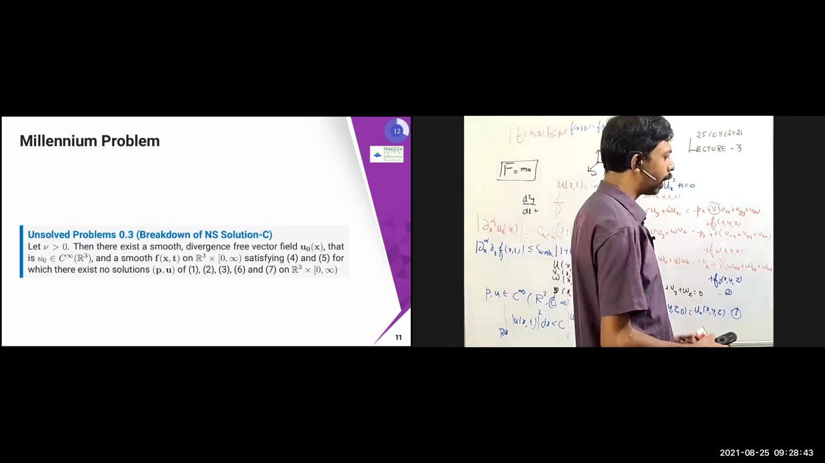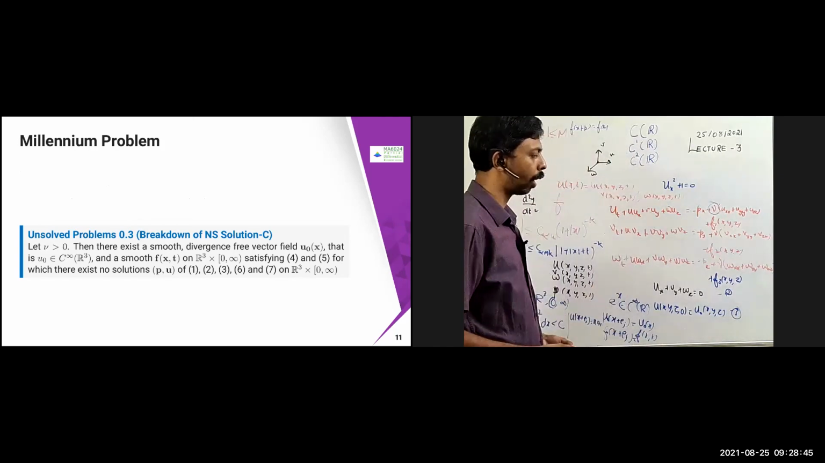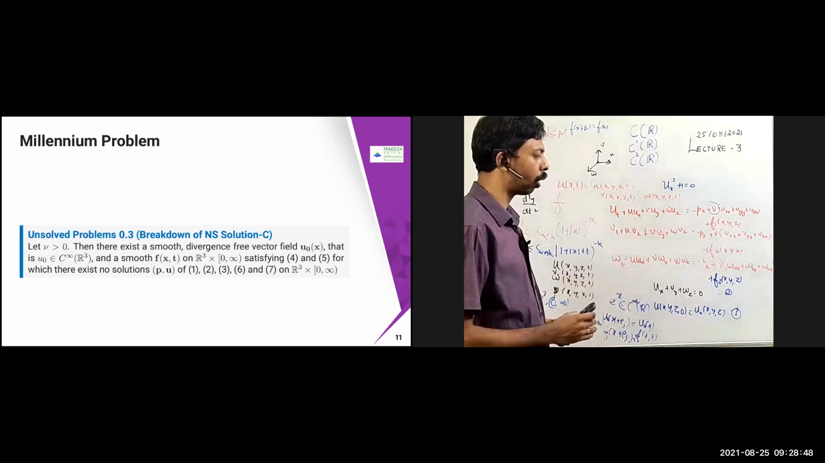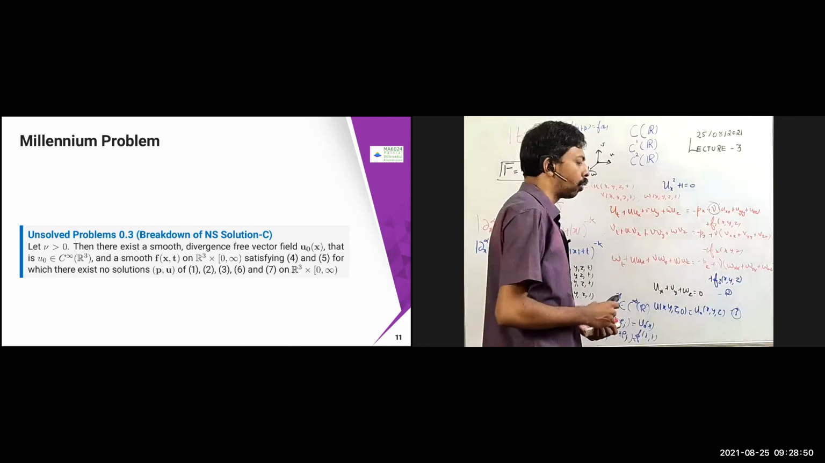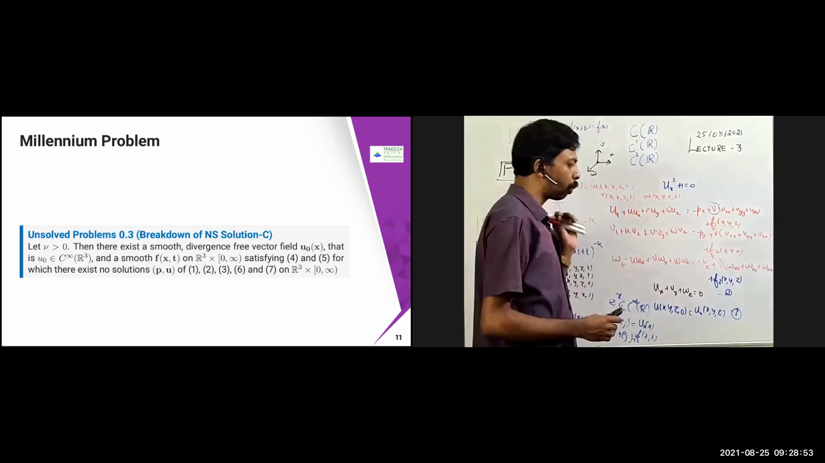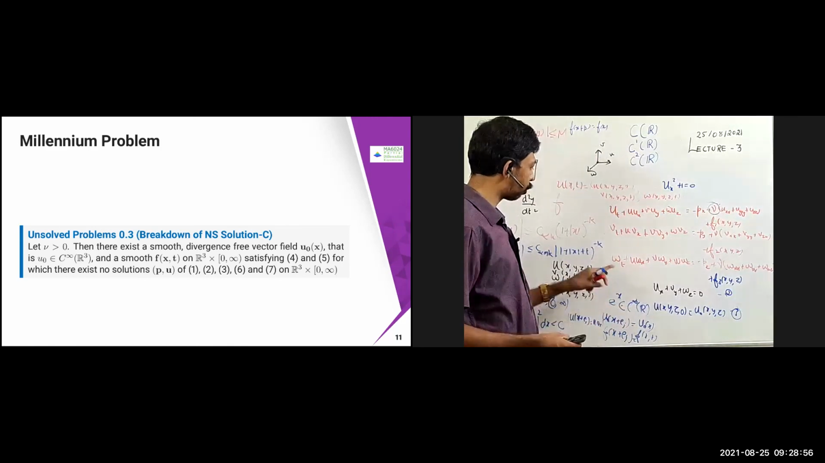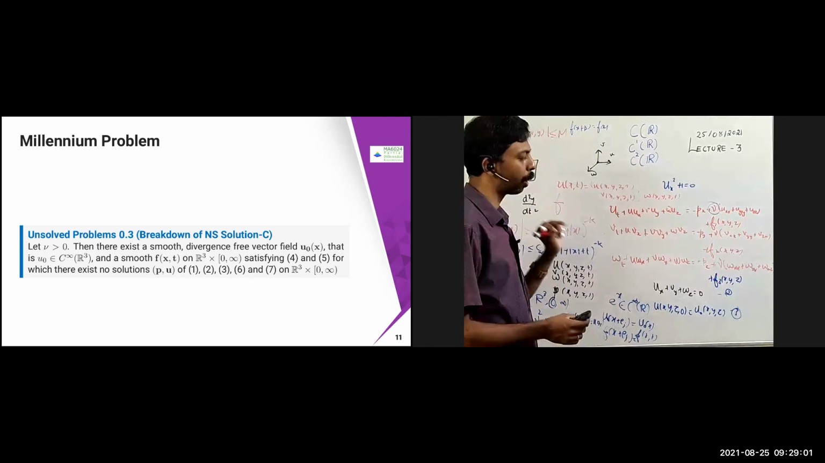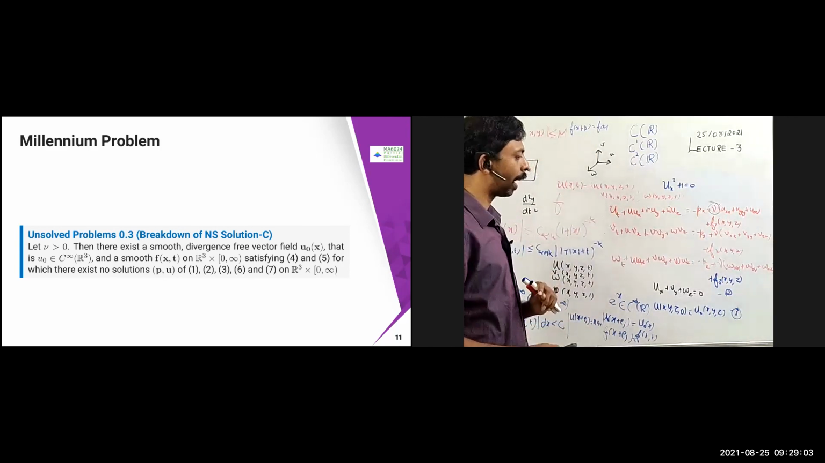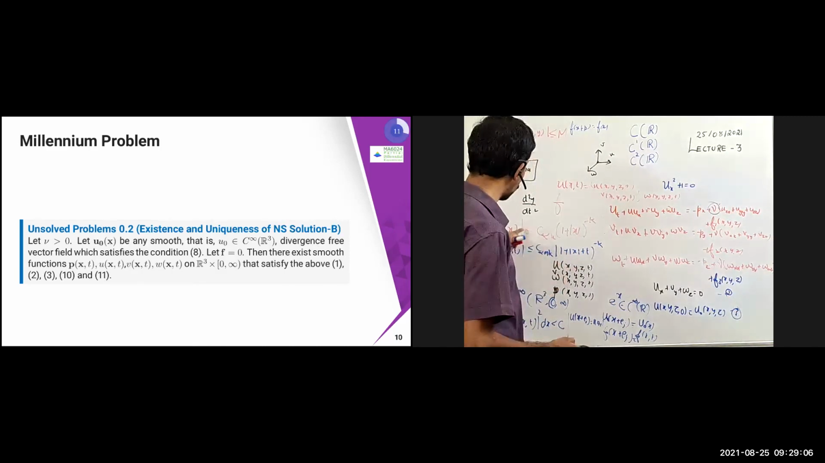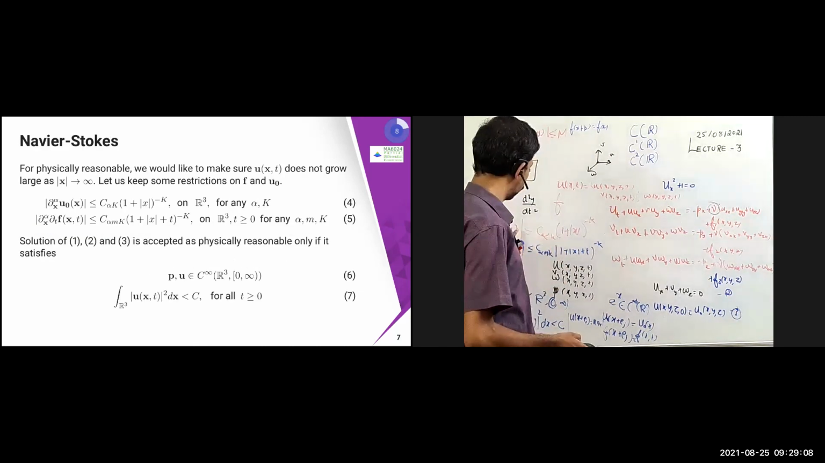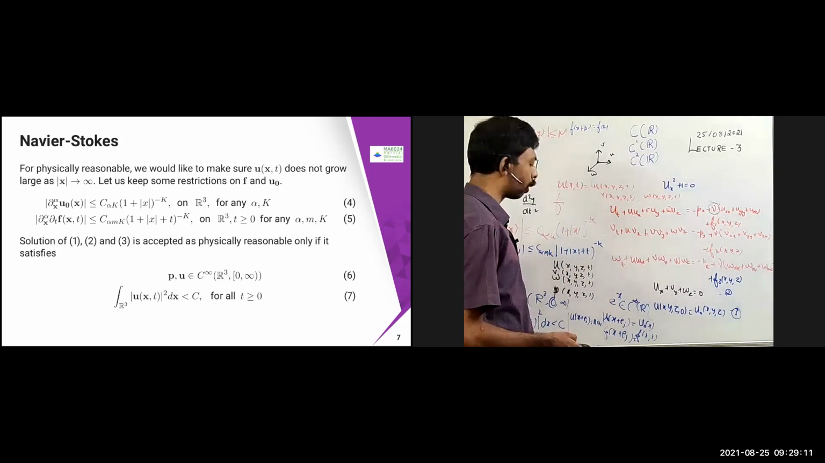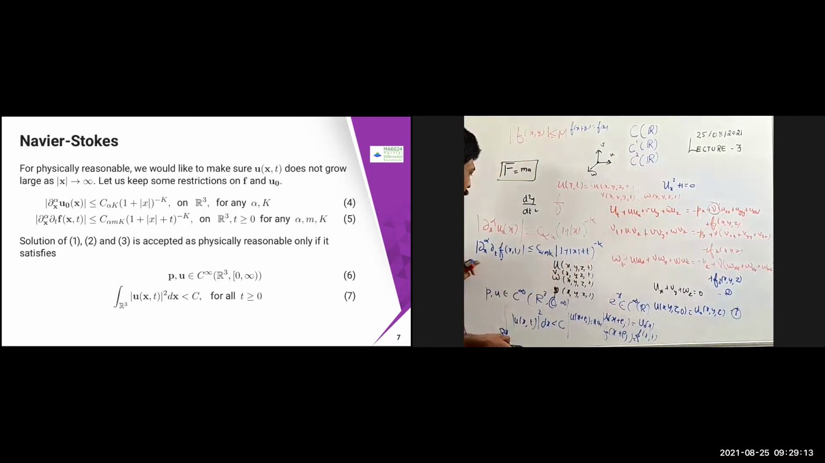Now problem number C is the breakdown of Navier-Stokes solutions. I'm going to break it down into small pieces and try to see. In this case, again the conditions are the same, and I'm just going to put another condition. F of x comma t, I'm also assuming it is a C infinity function and satisfies 4 and 5. 4 is this one, 5 is this one. It is satisfying both these conditions. In the previous one, I'm not making any assumption on this because I'm assuming f equal to 0, so the only condition was on u.